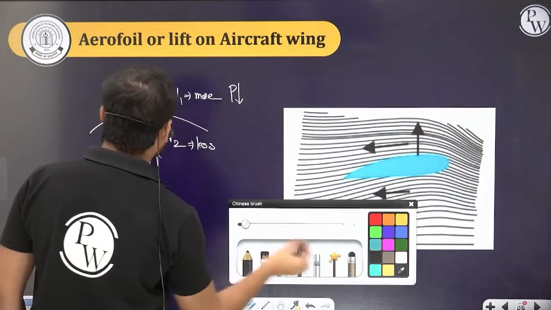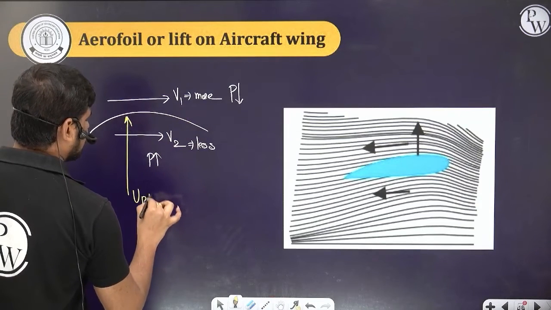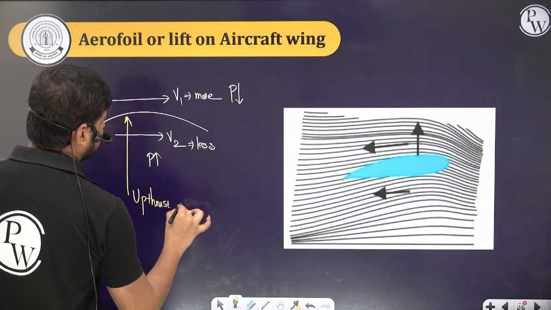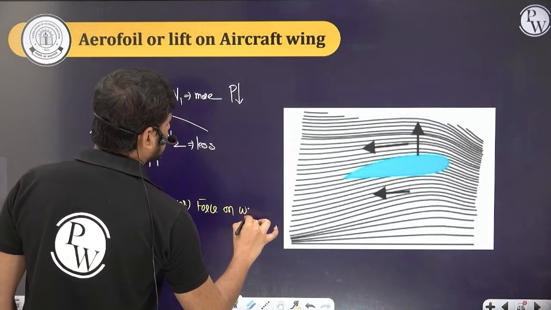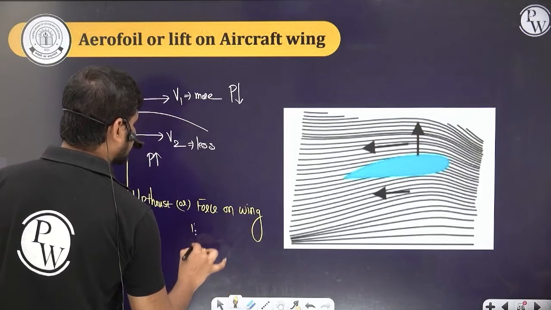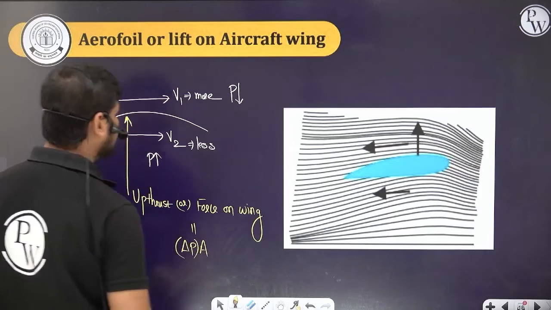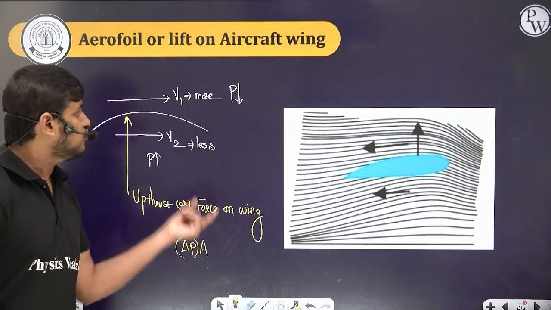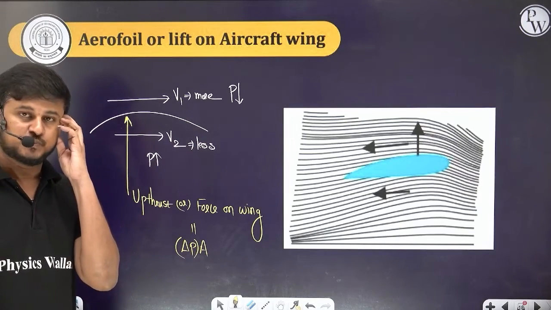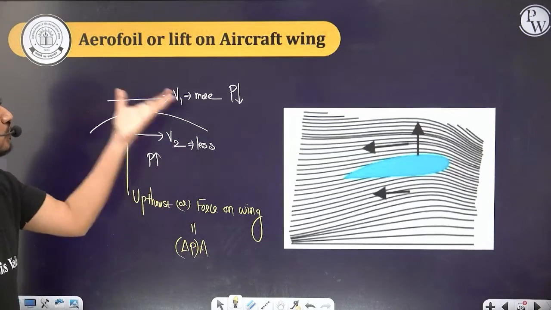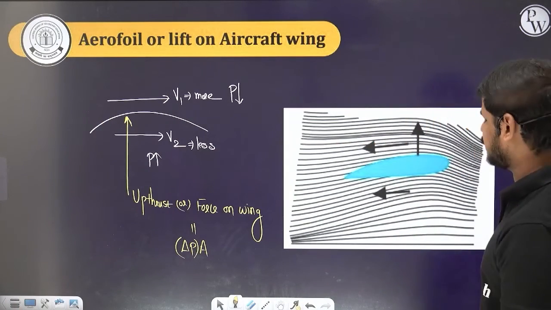So overall, there will be some upthrust, or the force on the wing. So what is that force or upthrust on the wing? It is the change in pressure into area. So delta P into area will give the force on the wing, or upthrust. We solved the questions related to this in the last session also. Done. So this is also one of the concepts related to Bernoulli's principle or the velocity of efflux.